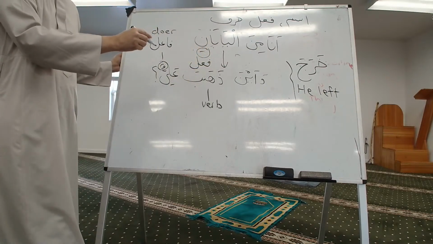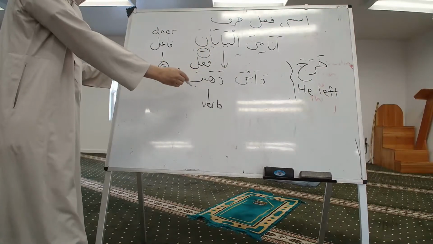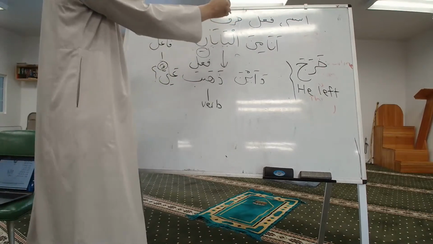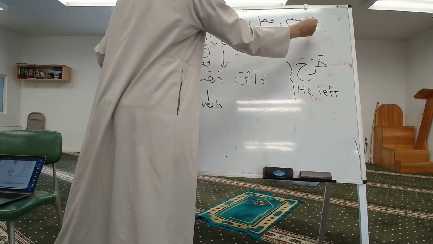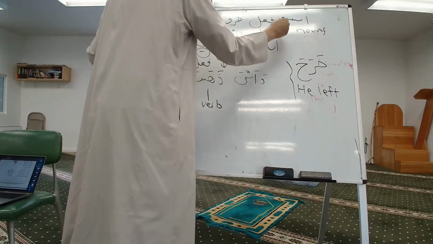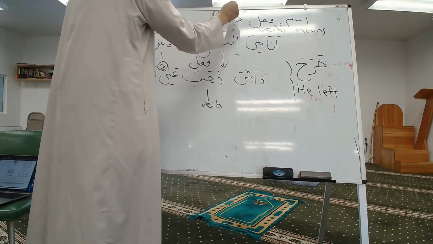This is fi'l, right? This is the verb. I mentioned, right? Ism, fi'l, harf. Arabic sentences consist of nouns, verbs, and prepositions.